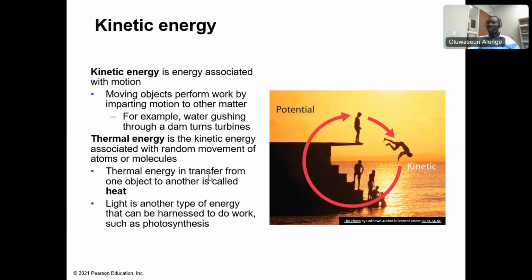Thermal energy transferred from one object to another is called heat. Like I told you with the second law of thermodynamics the other time, as energy is transferred from one form to another, that is what we call heat, thermal energy.